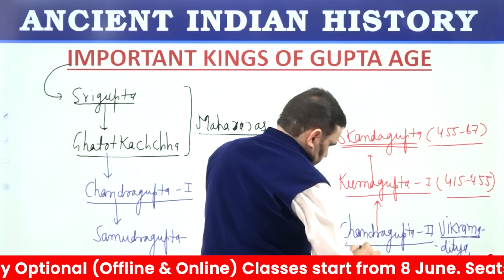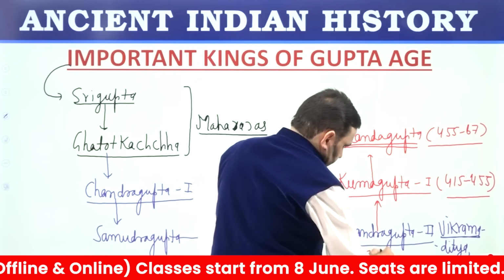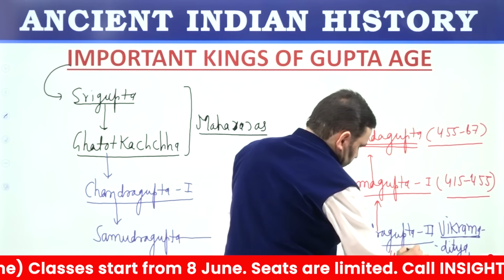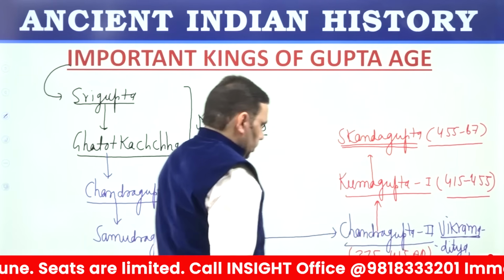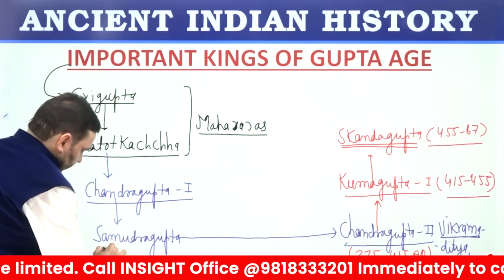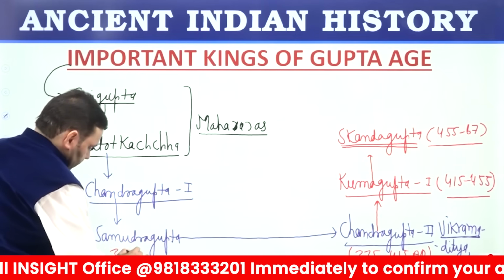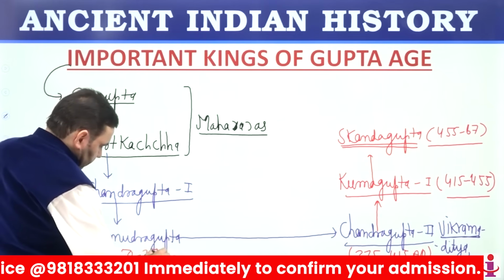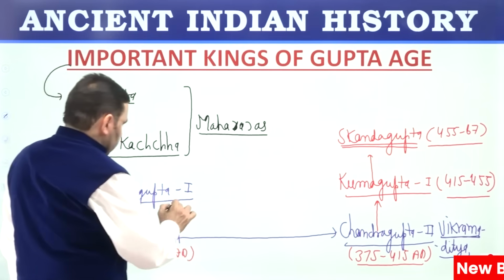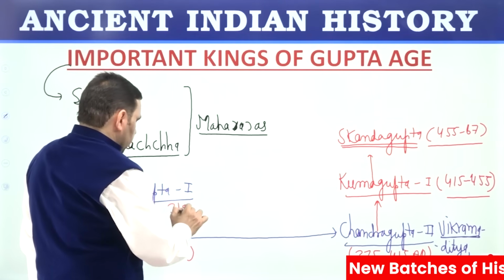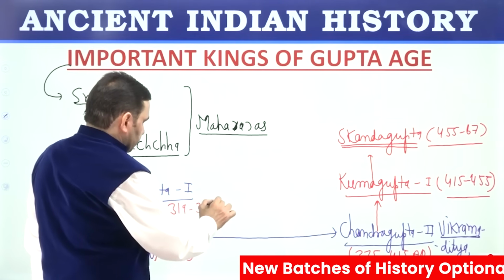Chandragupta second 375 to 415 AD, all ADs. Samudragupta 350 to 375 AD. Chandragupta first 319 to 350 AD.